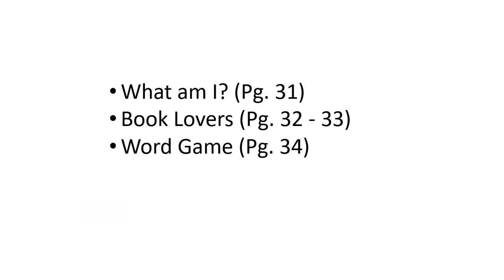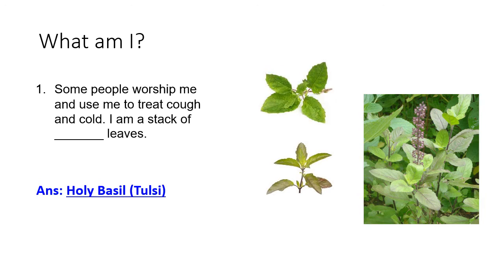In this module, we shall be doing page number 31 to 34 in which we will discuss some useful leaves, some wonderful books and some currency notes. Let's start with the chapter Who Am I? Given on page 31. In this, you have to identify different leaves of some useful plants with the help of given clues and pictures. Let us read the first one.